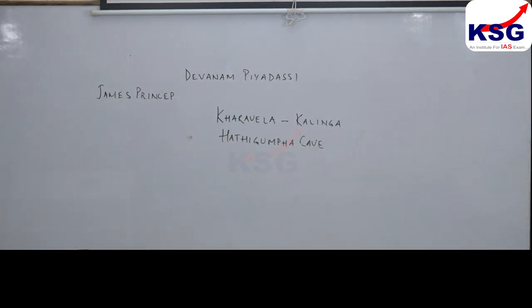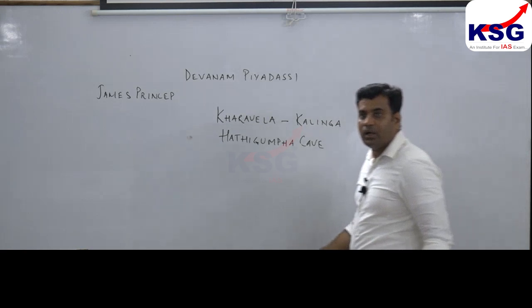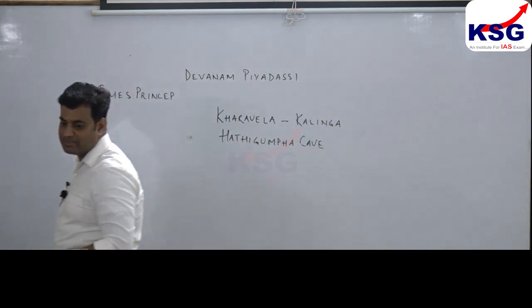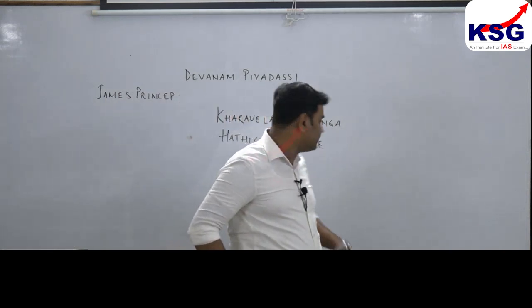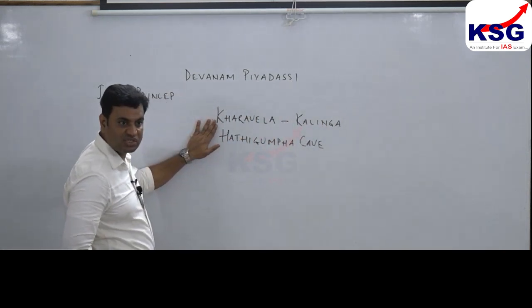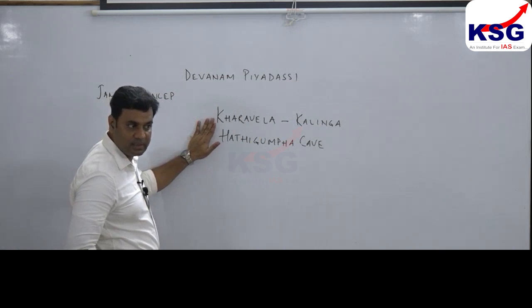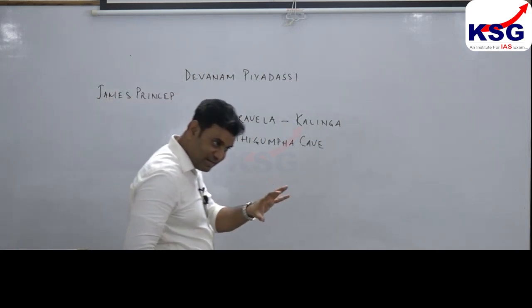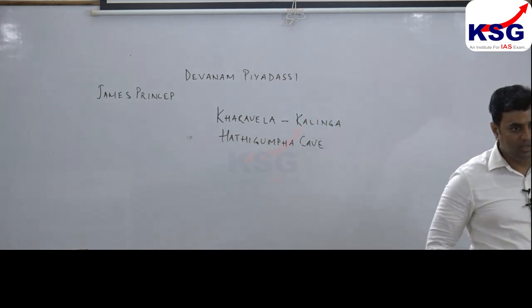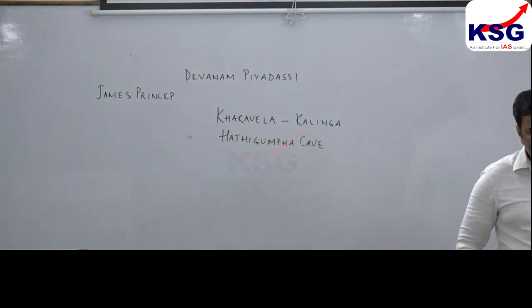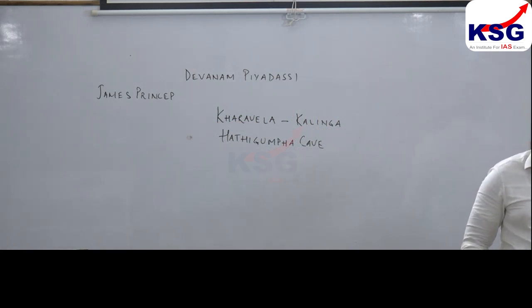In this inscription, Kharavela has mentioned his reign of 13 years, in perfect chronological order.